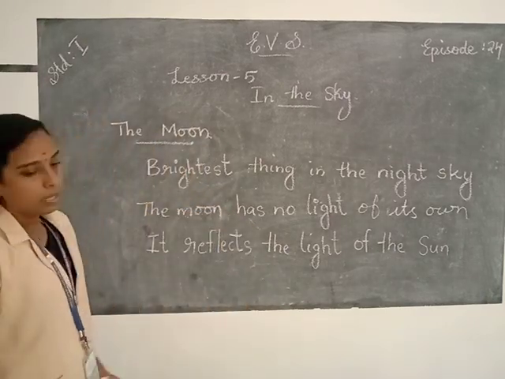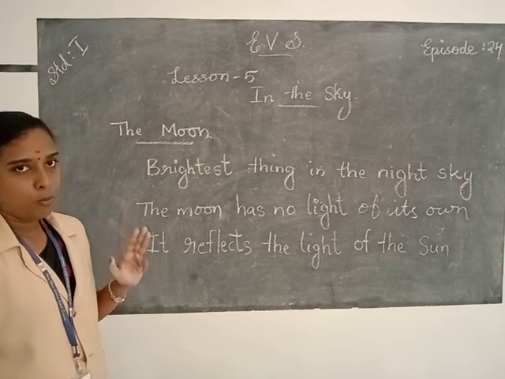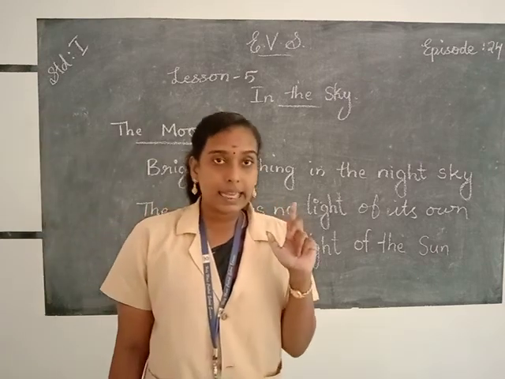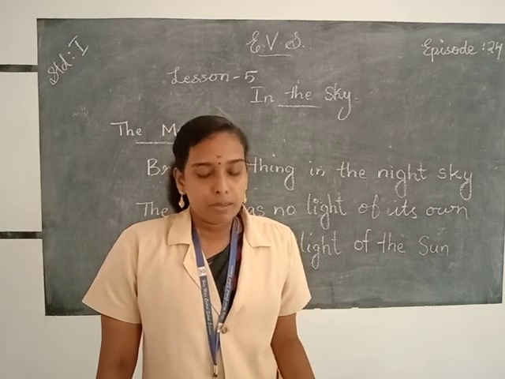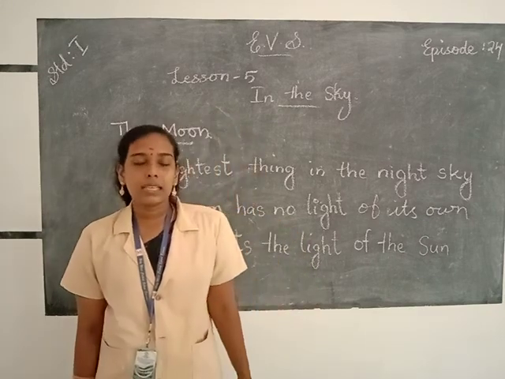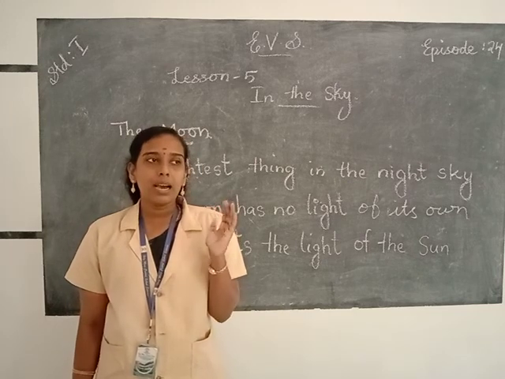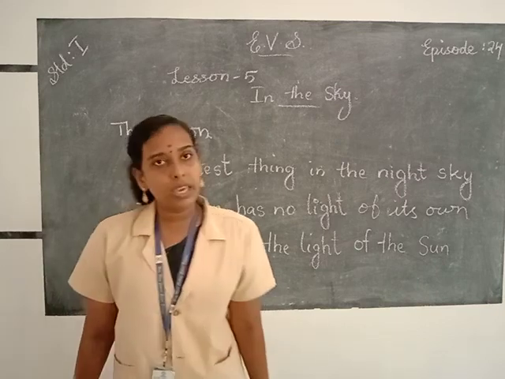Then which are the phases of the moon? Full moon, half moon, crescent moon, and no moon. So phases of the moon means the shape of the moon changes every night, and the changing of the shape of the moon is known as phases of the moon.